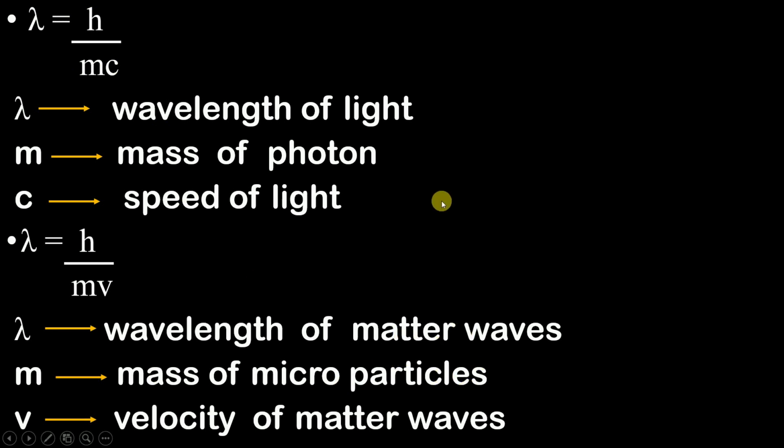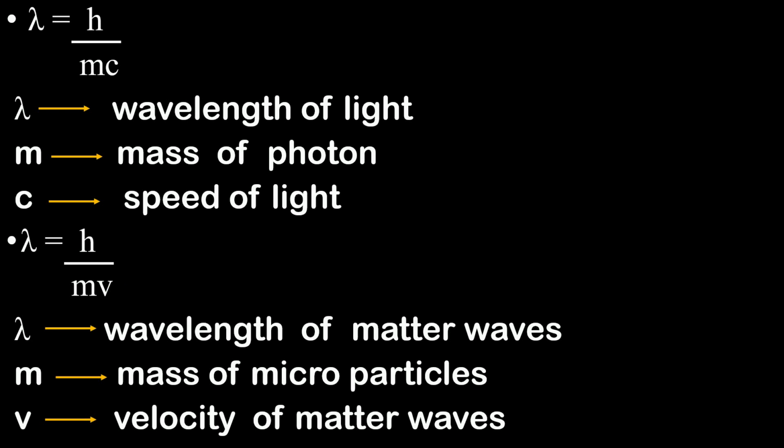See, they are the same only. The smallest part of light is what? Photon. Here the smallest particle of matter waves is what? Microparticles. So I have just changed the significance of these terms as told to us by De Broglie. So according to De Broglie, if this formula is obeyed by light, then this formula will also be obeyed by all the microscopic particles.